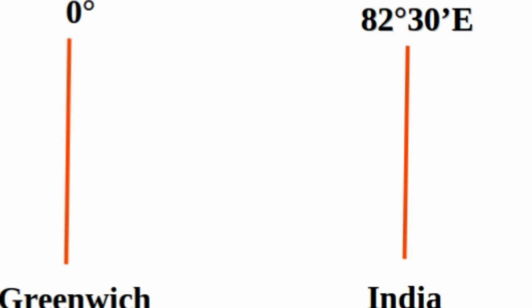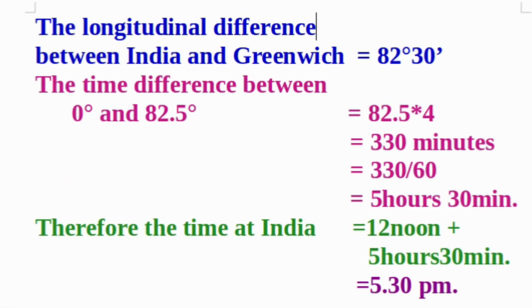Through this, we can understand the difference between two longitudes. The longitudinal difference between India and Greenwich is equal to 82.5 degree. The time difference between 0 degree and 82.5 degree is equal to 82.5 into 4.